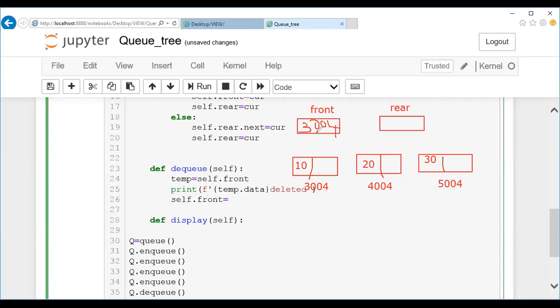So what is this particular pointer? Either it can be mentioned as friend or it can be mentioned as temp. Two names are given. Right now temp is also assigned with the friend. So either you can use temp.next or you can use friend.next. It's completely up to you.